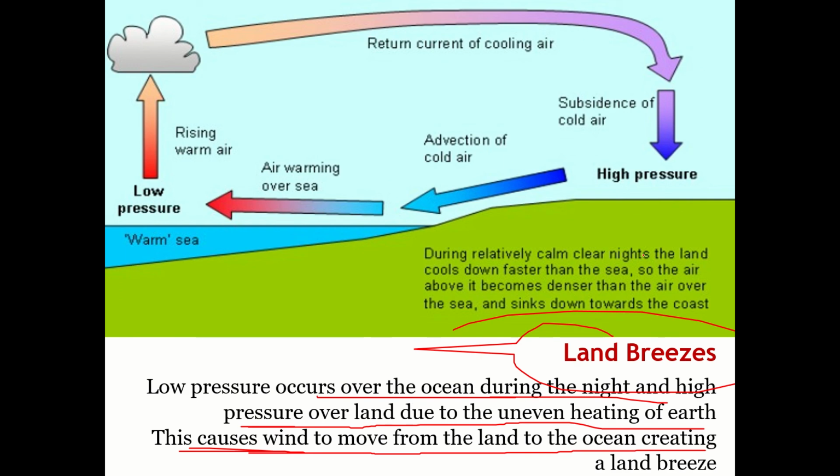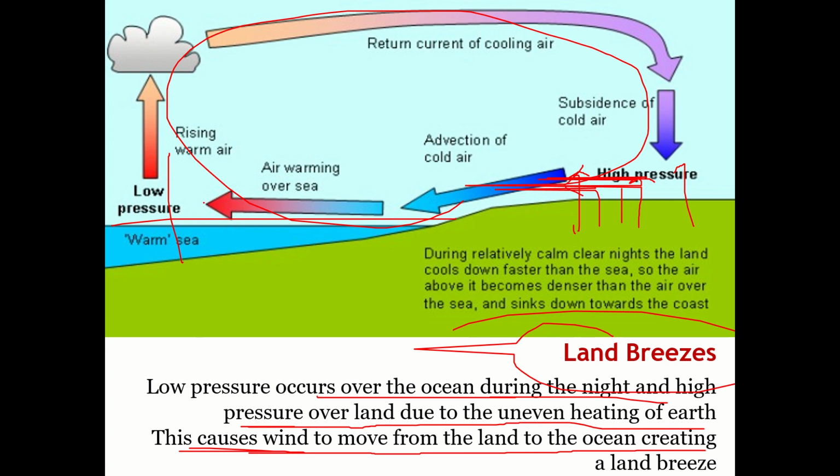Okay, and in the night, the surfaces get cooled. The surfaces lose their heat, whereas the water will take time to release its heat. So the reverse phenomena occurs on the land side during the night times.